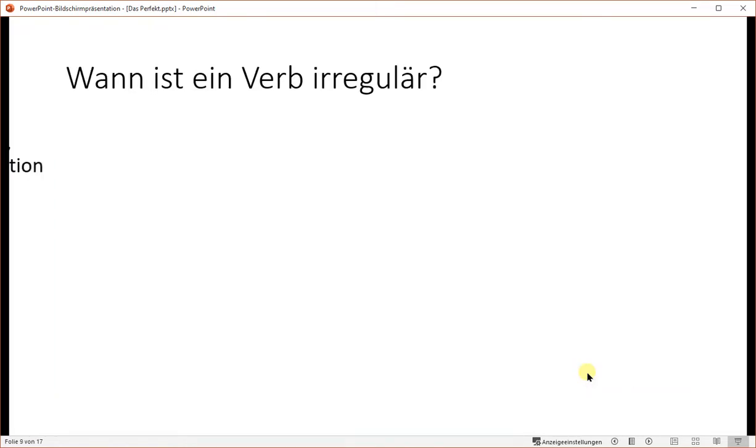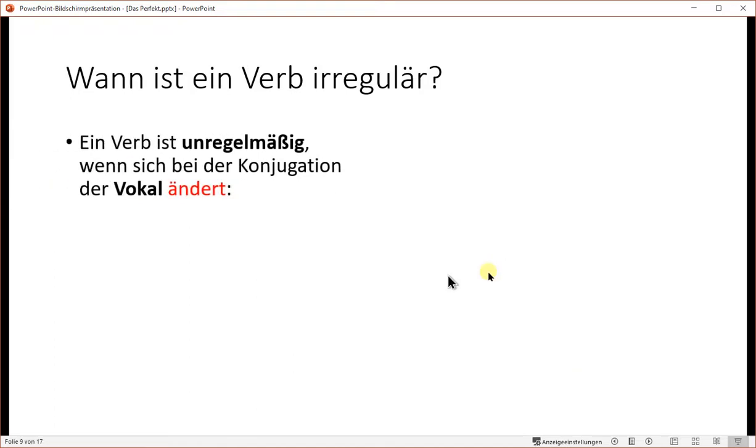When is a verb irregular? A verb is irregular when during conjugation there's a change in vocal. For example, essen, aß, hat gegessen. Essen, Präsens, has letter E, aß, Präteritum, has vocal A, and in the Partizip 2 it's an E again, so there's a vocal change on its way, and therefore it ends on en.